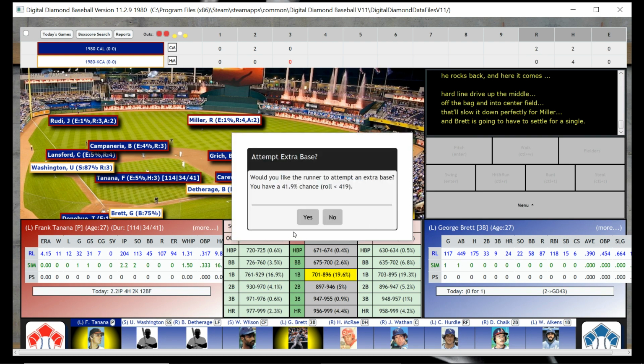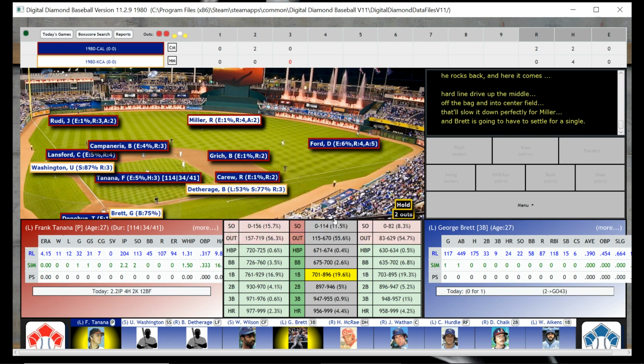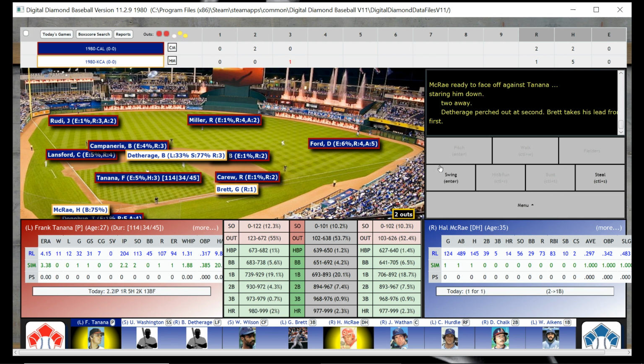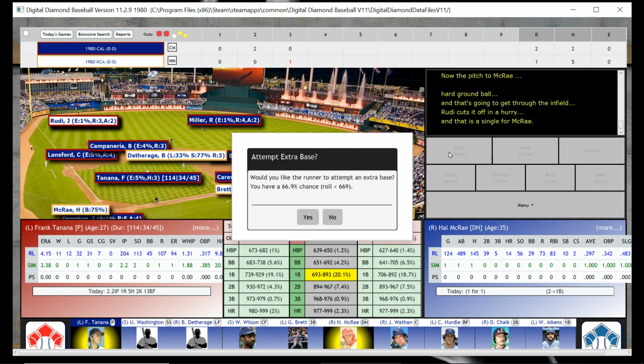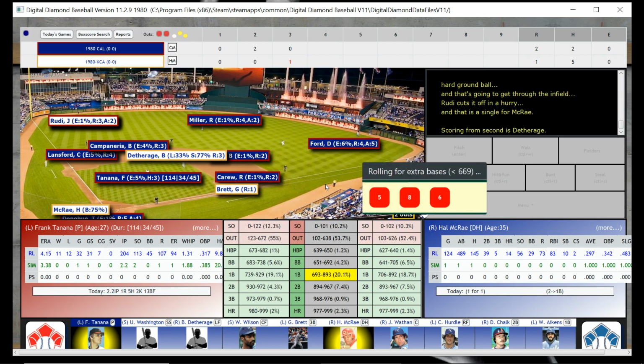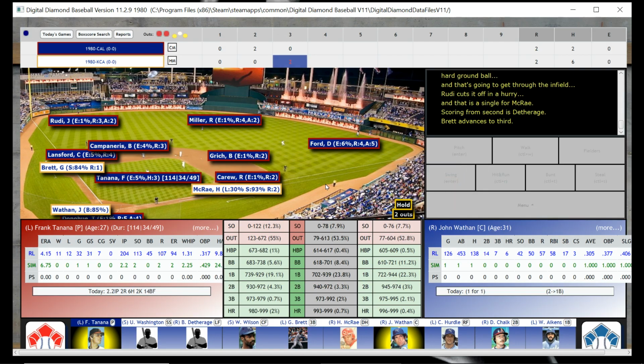Single to center field. Would you like the runner to attempt an extra base? No, not at less than 50%, I don't. So we've got Brett at first and Dethridge at second with Hal McRae up, and we're only losing 2-1 now. And that's going to be a single. Let's see if Dethridge can score on that. 67% almost chance. I'm going to say yes. And did he score? He did. It worked. My gamble paid off.